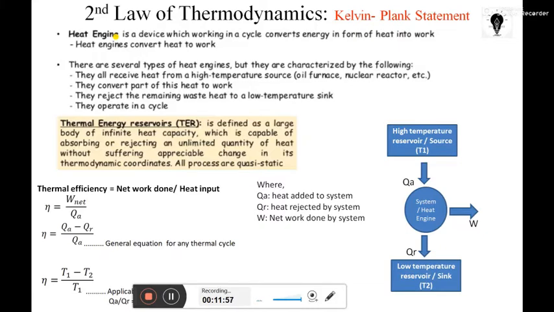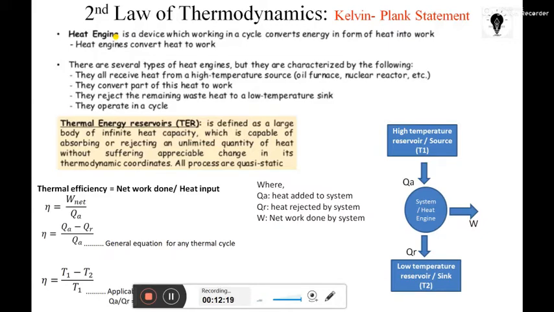A simple example of an external combustion heat engine is our pressure cooker or any pan we put on a burner, because the combustion does not take place inside the pan, it's outside. In an engine, combustion takes place inside the system, so it's called internal combustion.